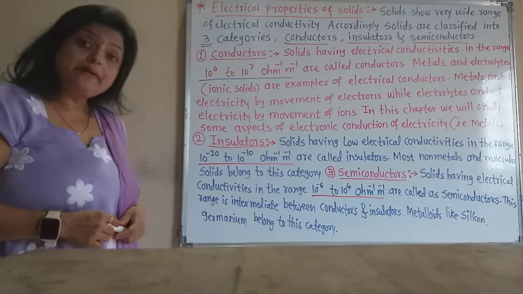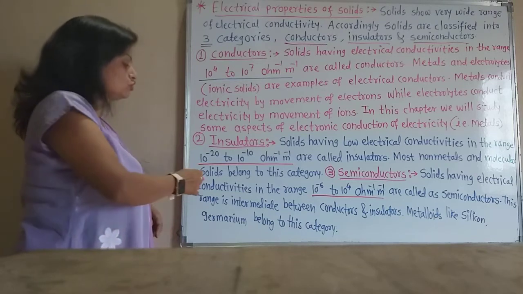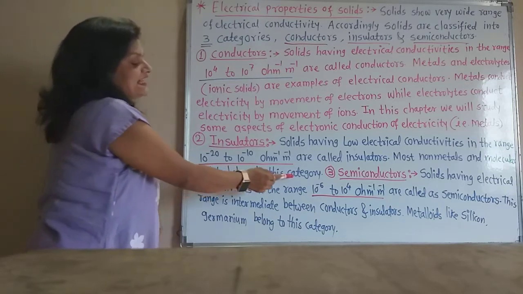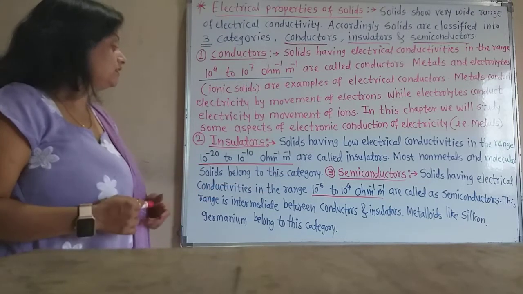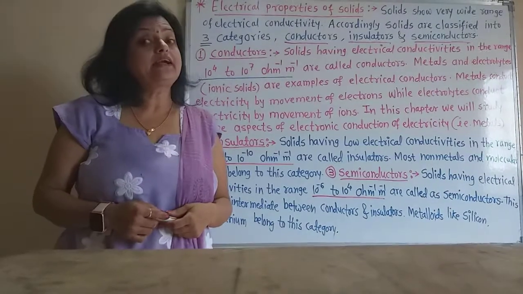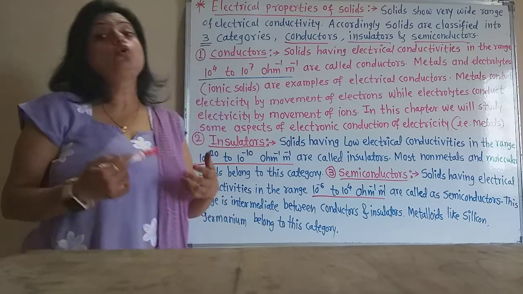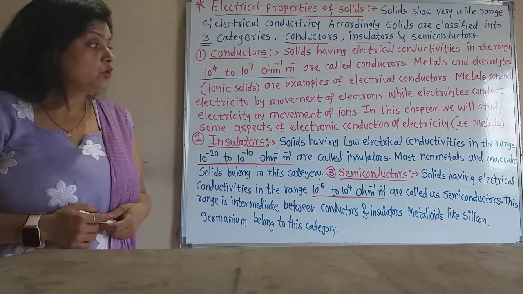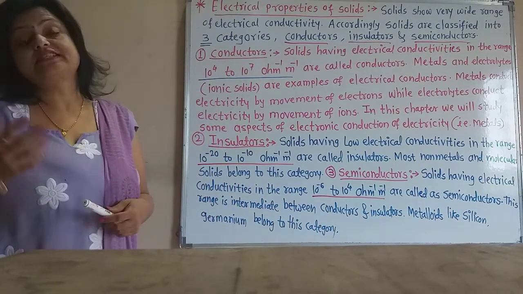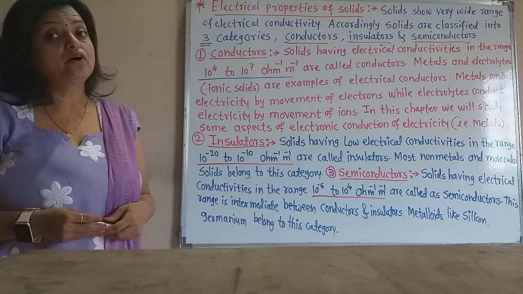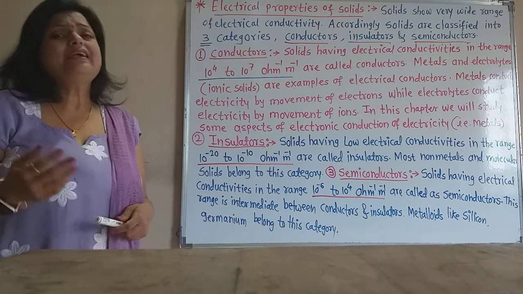Most of the non-metals and molecular solids belong to this category. Which are the insulators or non-conductors? The molecular solids and the non-metals, such as phosphorus, sulfur, iodine and all the gases.